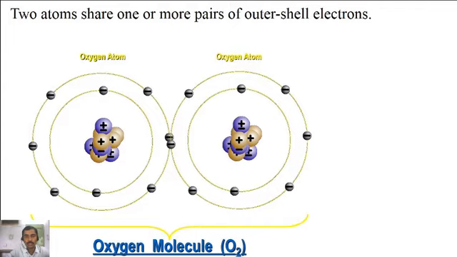Each atom shares its own one outer shell electron with another oxygen atom, and there is a formation of a single covalent bond between two oxygen atoms, which results in the formation of an oxygen molecule. See in the given diagram, at the center there is a sharing of one pair of electrons between two oxygen atoms.